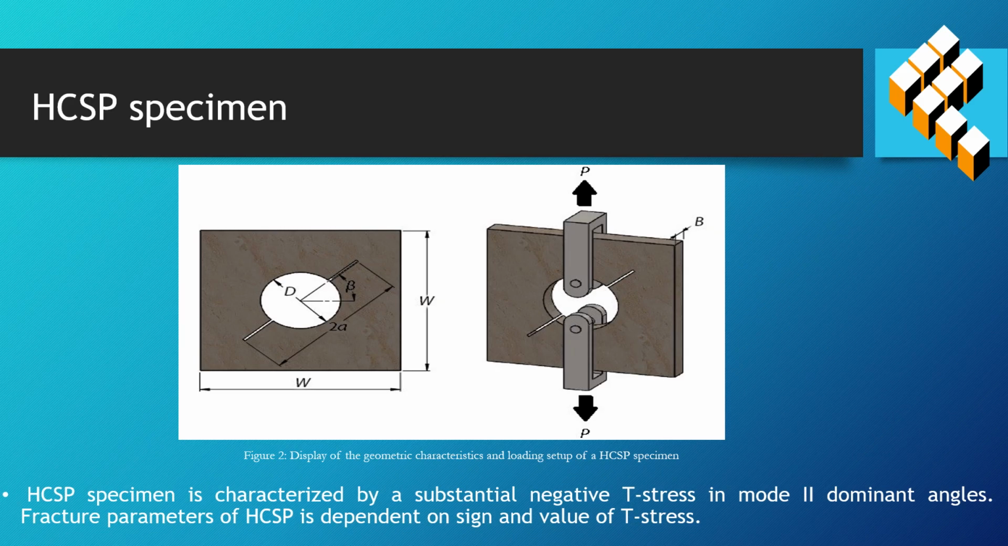HCSP is characterized by a substantial negative T-stress in mode 2 dominant angles. Fracture parameters of HCSP are dependent on the sign and value of T-stress.